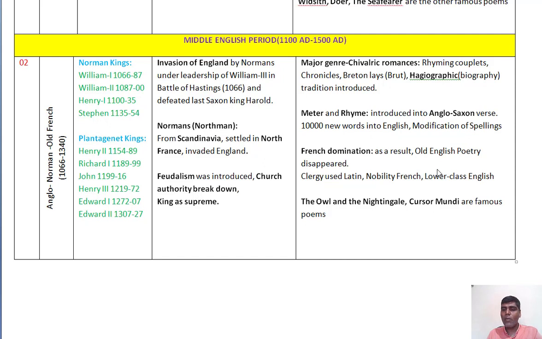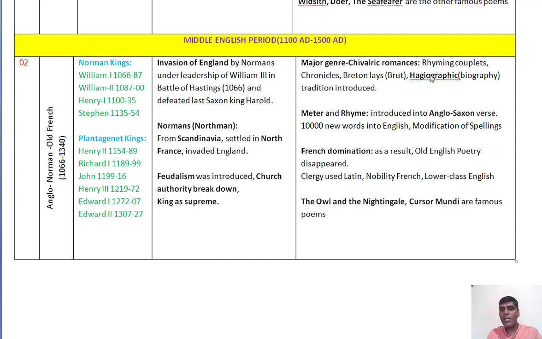Obviously, the fashion was only for French or Latin. English was less valued. So after the Norman conquest, English was treated as a lower language in society. This is the history of this Anglo-Norman, or old French, area.